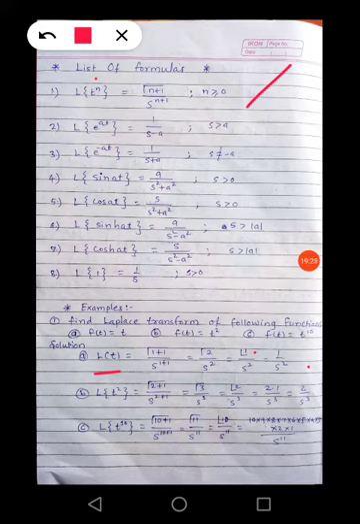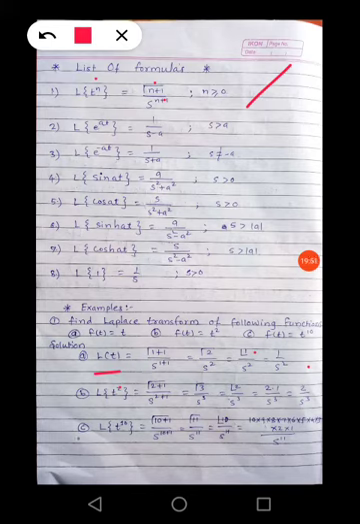Now we see Laplace of t square. So Laplace of t square is nothing but, see here n is equal to 2, so by this formula gamma 2 plus 1 divided by s raised to 2 plus 1 is equal to gamma 3 divided by s cube, which is nothing but factorial 2 divided by s cube. Factorial 2 is nothing but 2 into 1, over s cube, that is 2 by s cube.